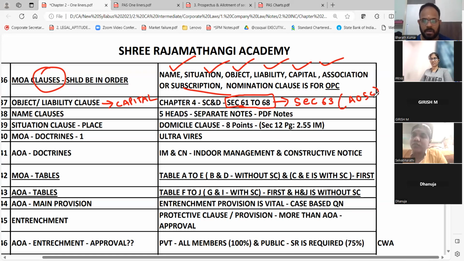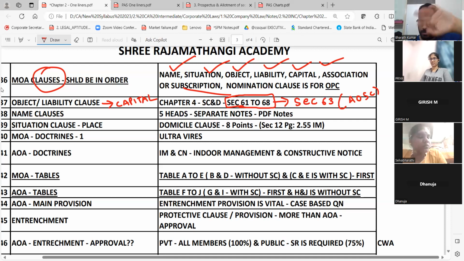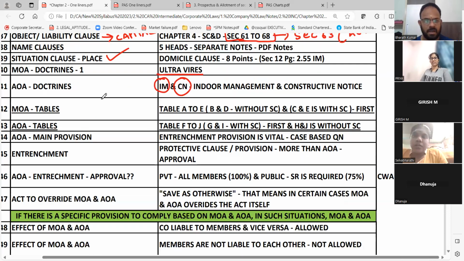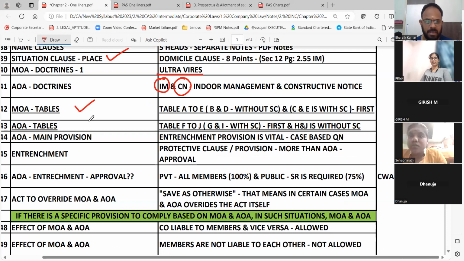Yes. So name clause, 5 heads. You remember? You should immediately go to the 5 heads and study. Situation clause, place, domicile clause. We covered this. There is one doctrine for the memorandum, ultra vires, and 2 doctrines for AOA, indoor management and constructive notice. Tables, did we cover? Yes. B and D is without share capital. C and D is with share capital. Opposite is AOA. You remember all this? Main provision, entrenchment. For what? AOA.